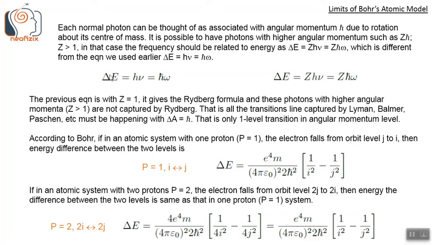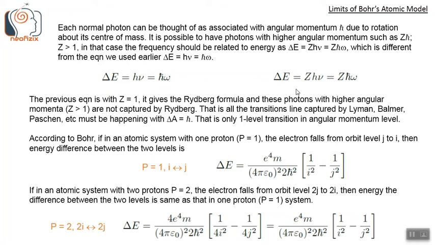The previous equation is with z equals 1, which is a special case. It gives the Rydberg formula, and these photons with higher angular momenta, z greater than 1, are not captured by Rydberg.